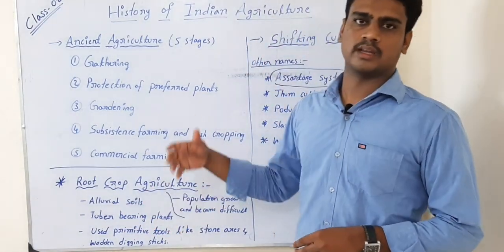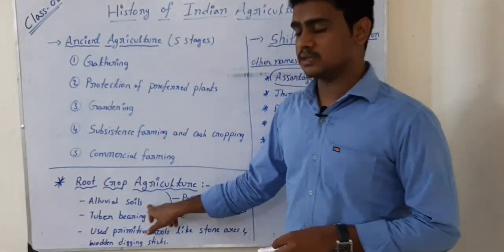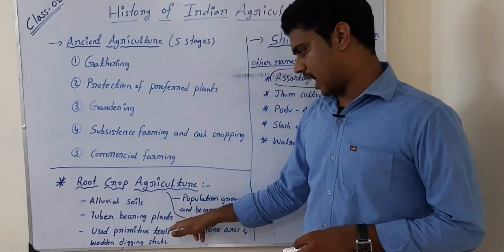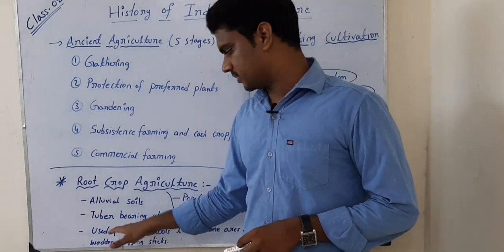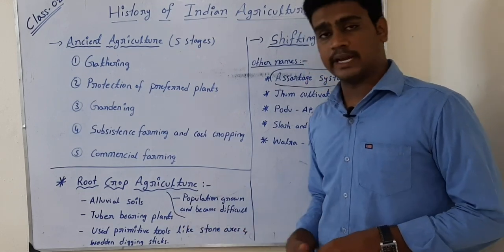These soils, which are in hilly areas and also nearby river banks, they raised in alluvial soils in the beginning. Then especially tuber bearing plants. So in this time they started using primitive tools like stone axes and wooden digging sticks.